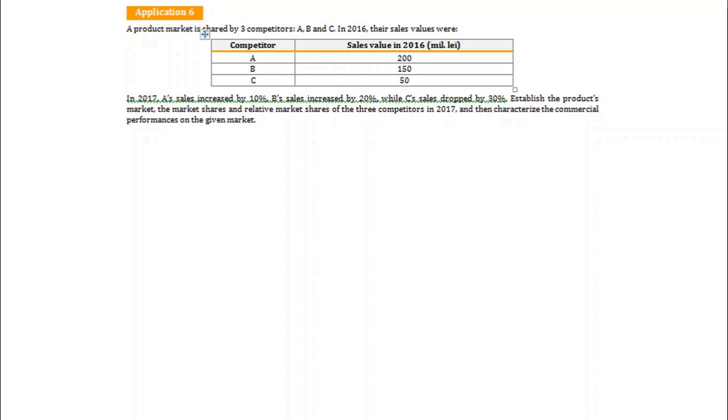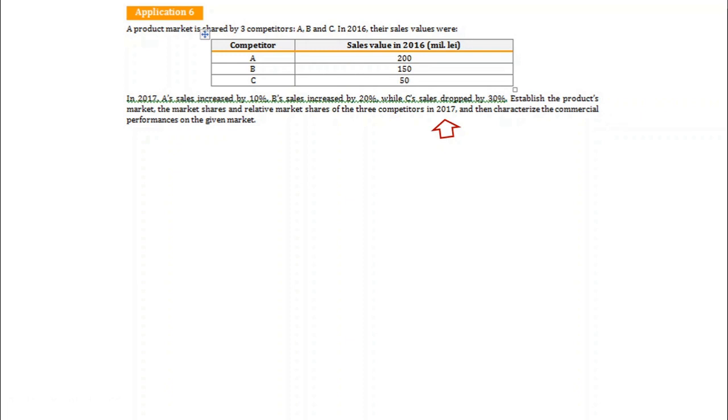In this market, we have just three companies, A, B, and C, and we have their sales in year 2016. The sales are expressed in million lei, therefore we have the monetary perspective. What is requested? To establish the indicators products market share and relative market share, but for year 2017. And we have an additional indicator, the commercial performance. So this is a new part.